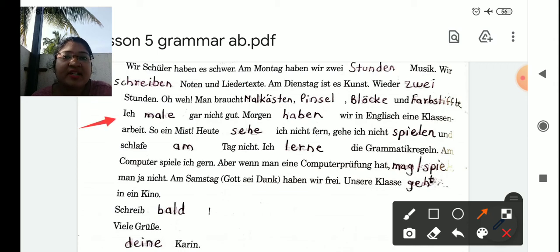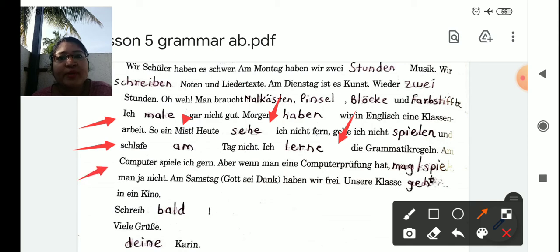Ich male gern nicht gut. I don't like to paint. Morgen haben wir eine Englisch Klassenarbeit. Class test is there tomorrow. So ein Mist. Oh, damn it. Heute sehe ich nicht fern. Gehe ich nicht spielen. Und schlafe am Tag nicht. So today I am not gonna watch the TV. I'm not gonna go out to play. And I am not going to sleep in the day. Because tomorrow is a test. Ich lerne die Grammatikregeln. I'm gonna learn the grammar rules.